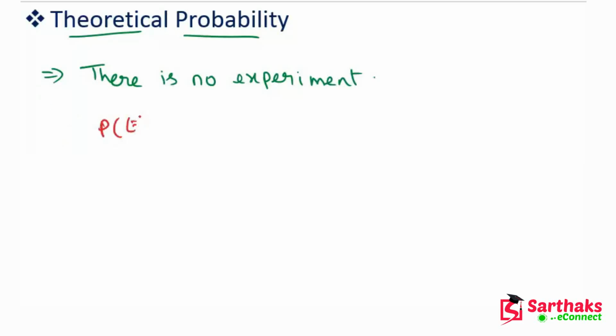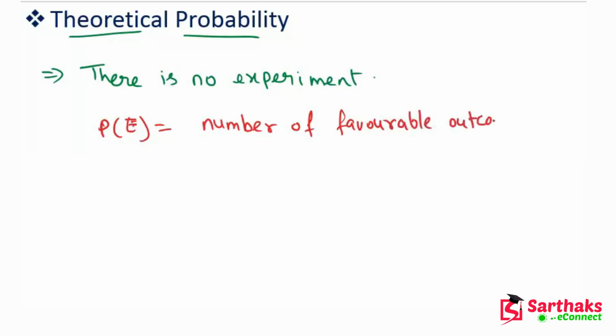P of E is equal to the number of favorable outcomes divided by the total number of outcomes, which we learned earlier in this lecture. So what is the number of favorable outcomes?